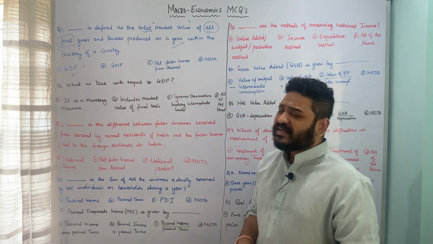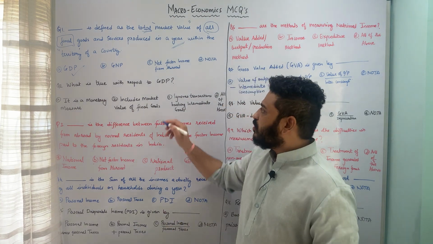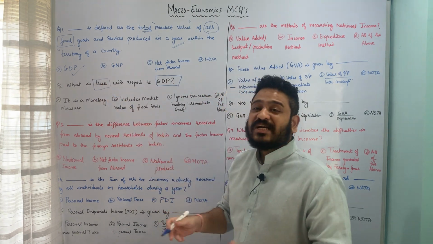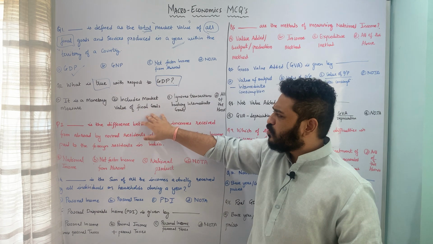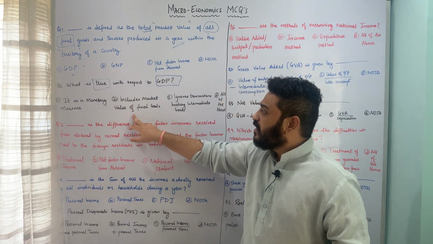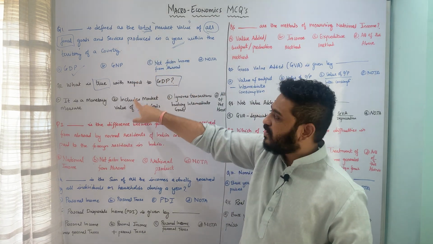Let us now move to the next question, which is talking about what is true with respect to the concept of gross domestic product. Here it is specifically asked what is true with respect to GDP or gross domestic product. Let us look at the underlying options. First, it is a monetary measure. Second, it includes market value of final goods. We have seen here it includes the market value of final goods.